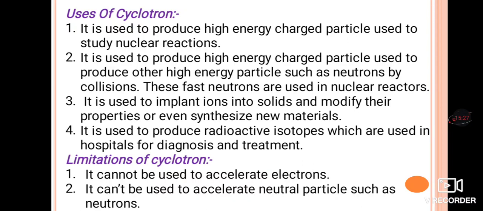And the uses are to produce higher energy particles for the nuclear reactor and to produce fast neutrons also. Similarly, to synthesize new materials in solids as well as modify their properties, and it is used for diagnosing as well as treatment purposes. So, this is regarding the cyclotron.